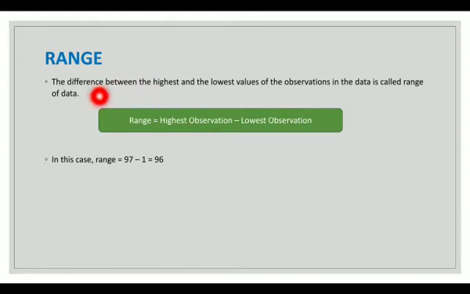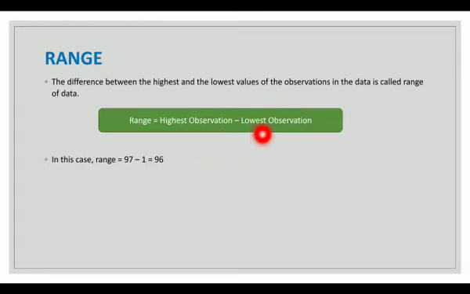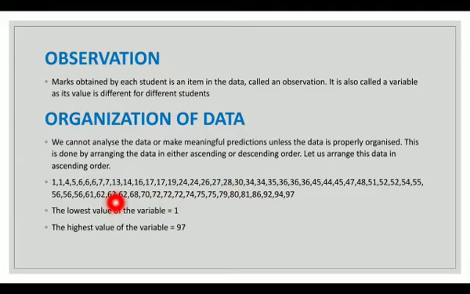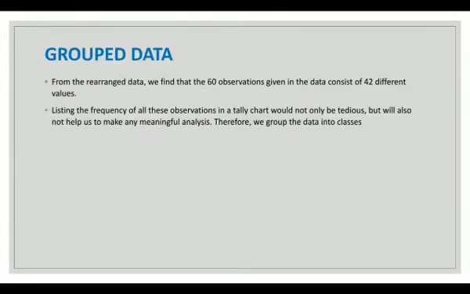Range. The difference between the highest and the lowest value of the observation in the data is called the range of the data. How do we calculate range? Range equals highest observation minus lowest observation. In this case, the highest value of the variable is 97, and the lowest value of the variable is 1. So 97 minus 1 equals 96.